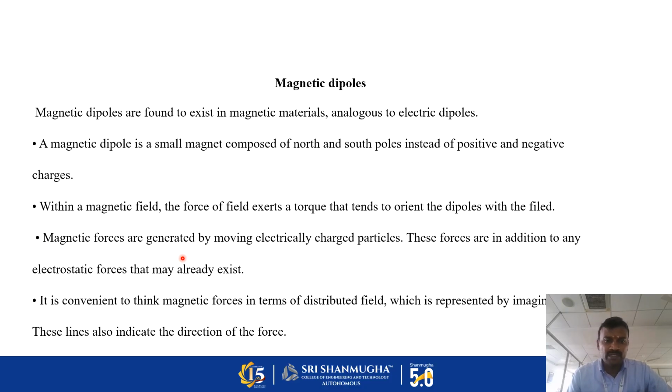Again, I repeat, magnetic forces are generated by moving electrically charged particles. These forces are in addition to any electrostatic forces that may already exist. It is convenient to think of magnetic forces in terms of a field, represented by imaginary lines, which also indicate the direction of the forces.